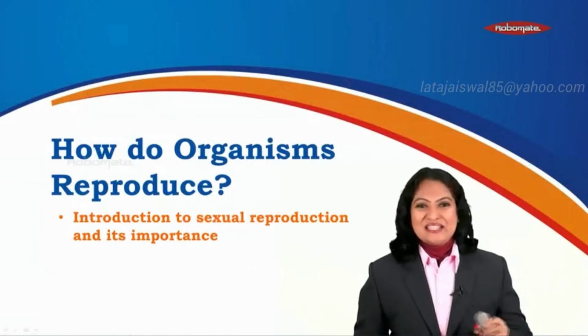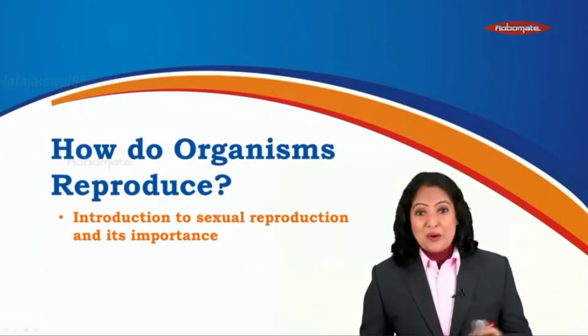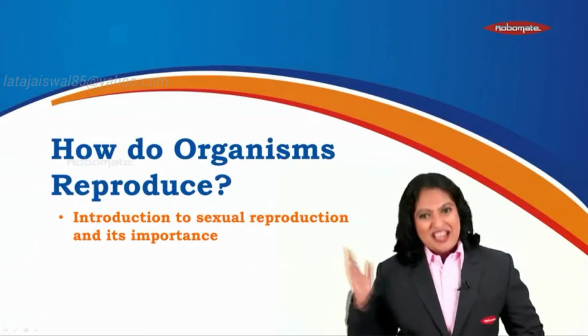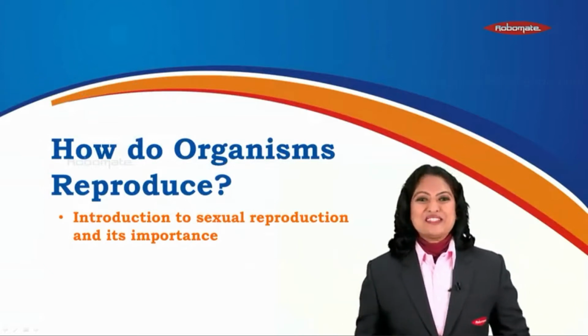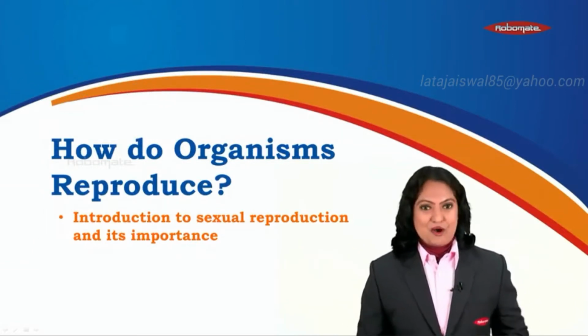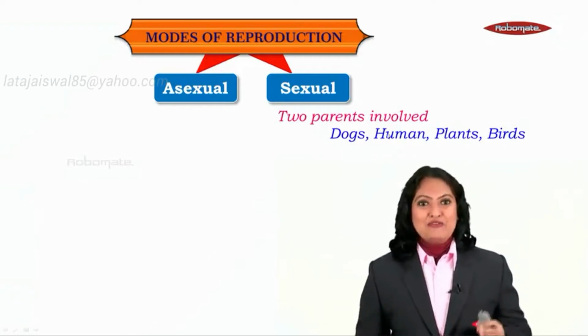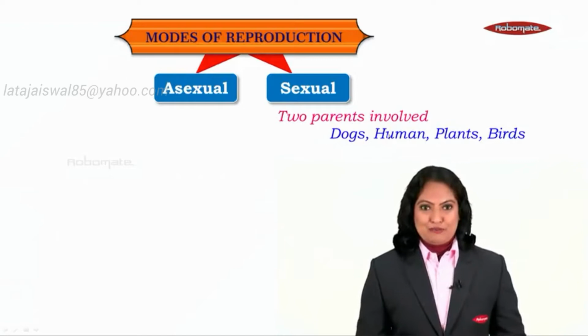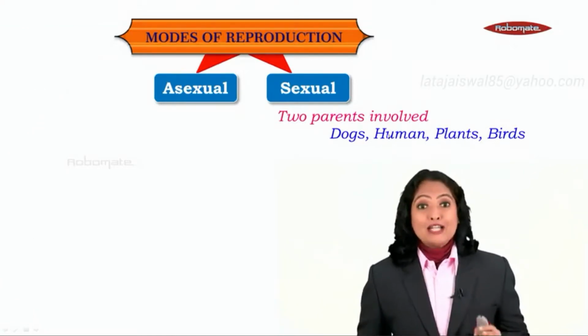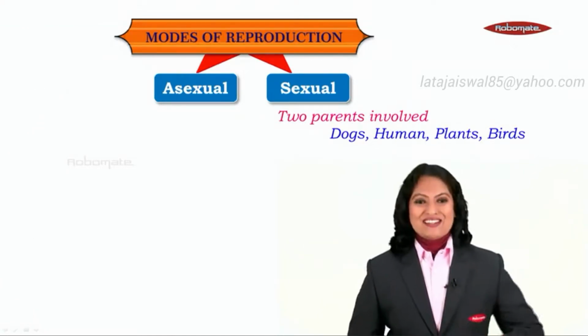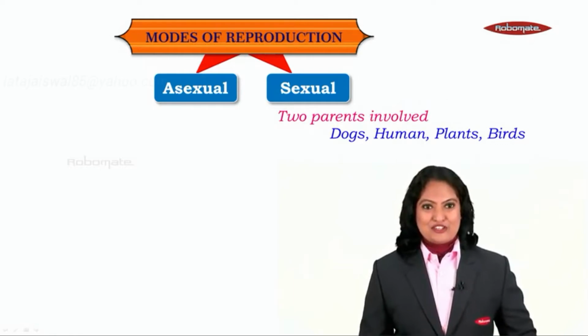Students, to the ninth module of this chapter. And what is this module going to talk about? It is going to talk about the importance of sexual reproduction. Students, till now, we were learning about various asexual modes of reproduction. But with plant tissue culture, we end our study of asexual modes of reproduction.